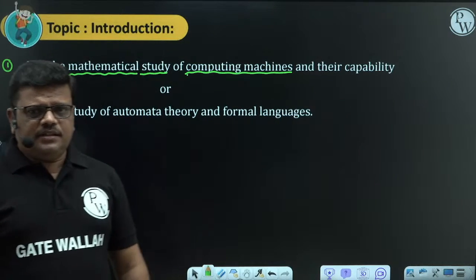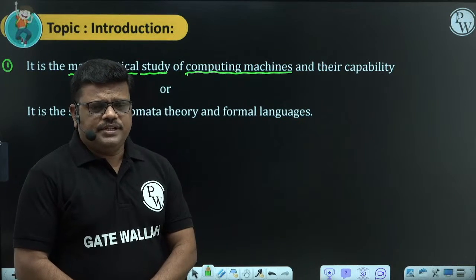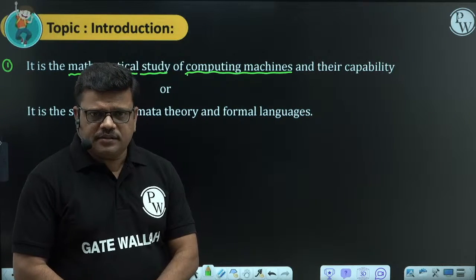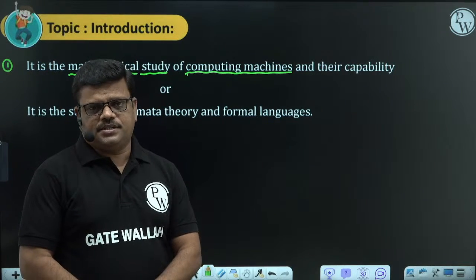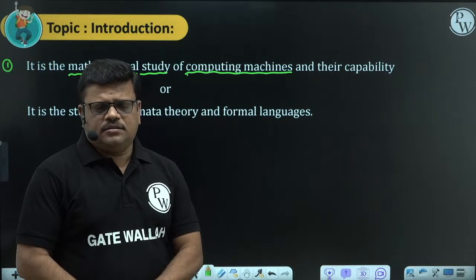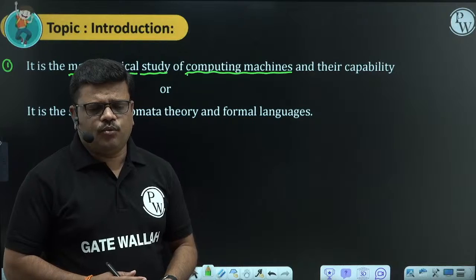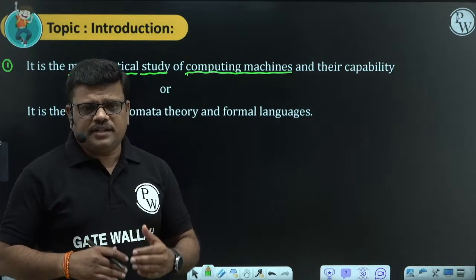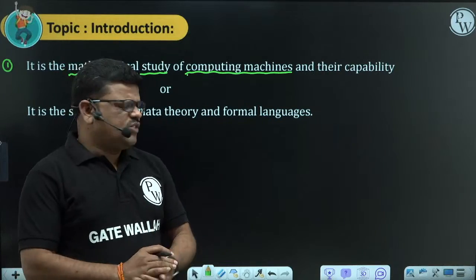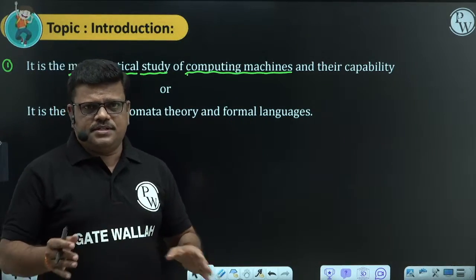Let me elaborate this definition. What is the meaning of this? Here they are saying that theory of computation is the mathematical study of computing machines. Mathematical study of computing machines means what we are going to study in this. What type of mathematical study are we doing here on computing machines? We know the meaning of computing machines. If you understand the meaning of mathematical study, the definition is very much clear.